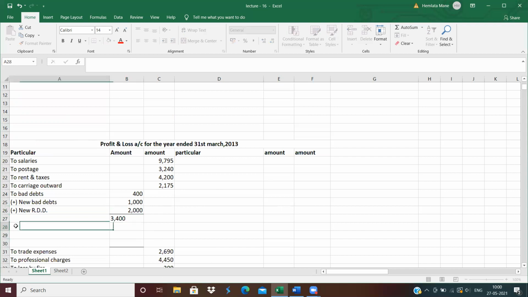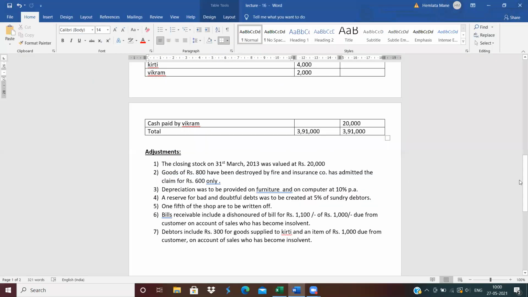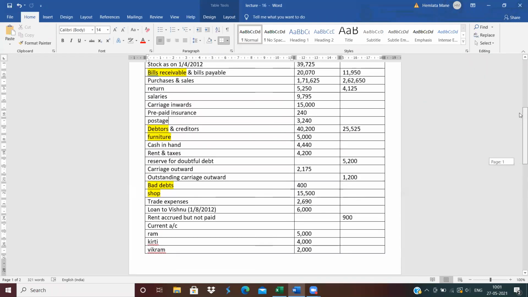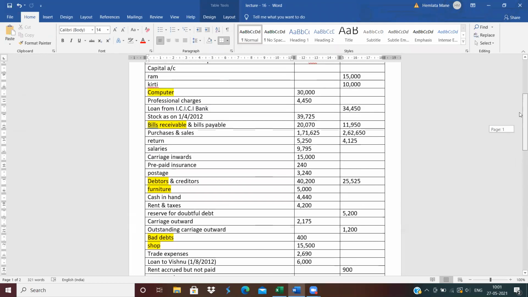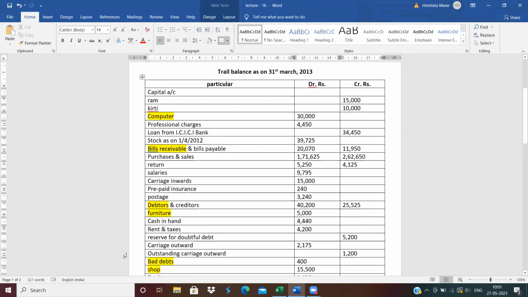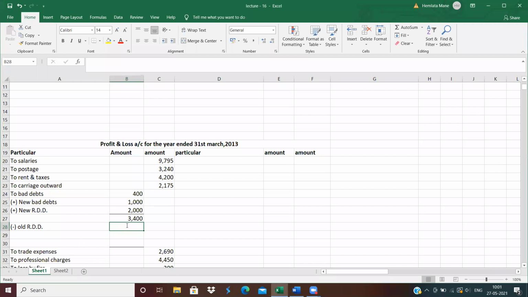And less old RDD. See here, old RDD is already given in the question: reserve for doubtful debts, 5,200. So write down 5,200.